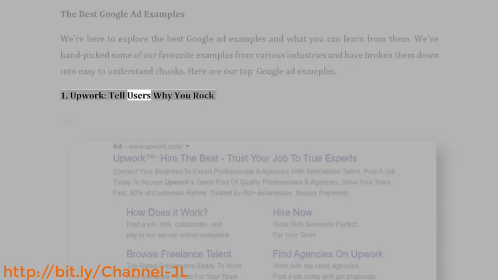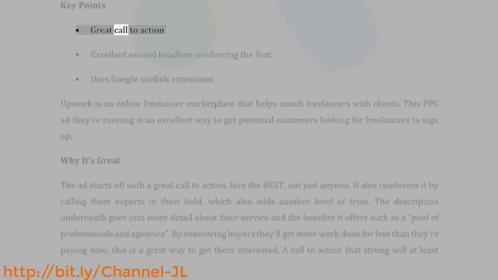1. Upwork, tell users why you rock. Key points: great call to action, excellent second headline reinforcing the first. Uses Google site link extensions. Upwork is an online freelancer marketplace that helps match freelancers with clients. This PPC ad they're running is an excellent way to get potential customers looking for freelancers to sign up.